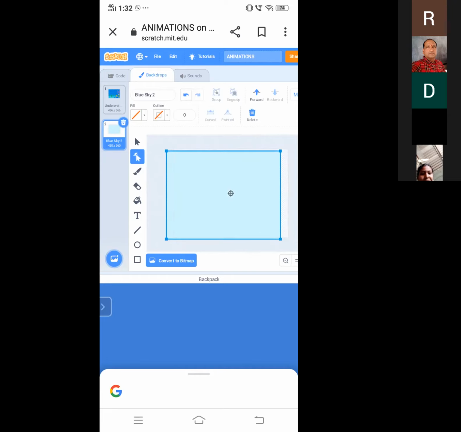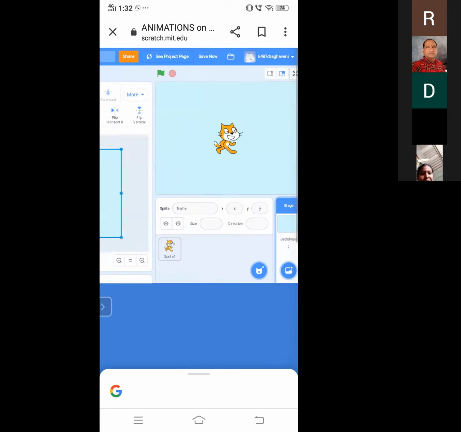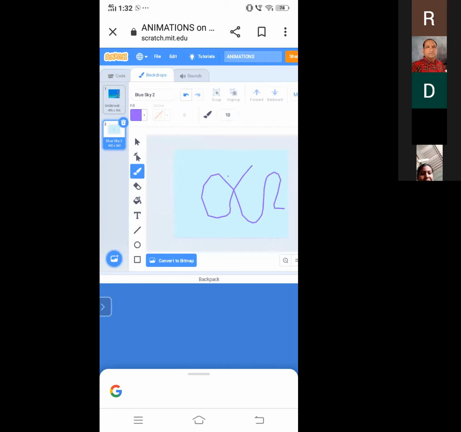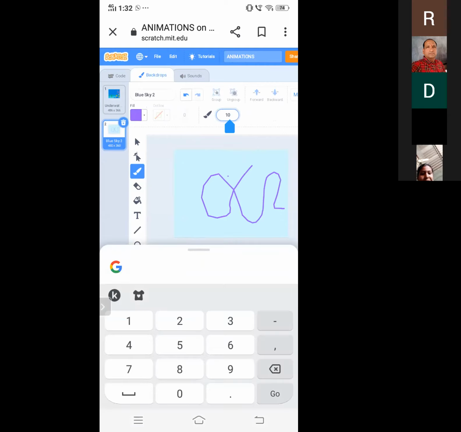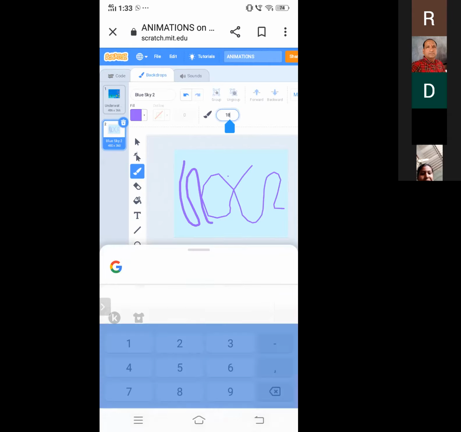So if we have to drag, how do we enlarge it? We have to click this arrow. You can see this plus. On this, there are two plus icons. So we have to place this plus icon on that plus icon. So it will be in the middle. If you want to paint anything, you can paint or draw anything. You can see another option like pen size, or else 18, and you can see the thickness. You can increase or decrease.